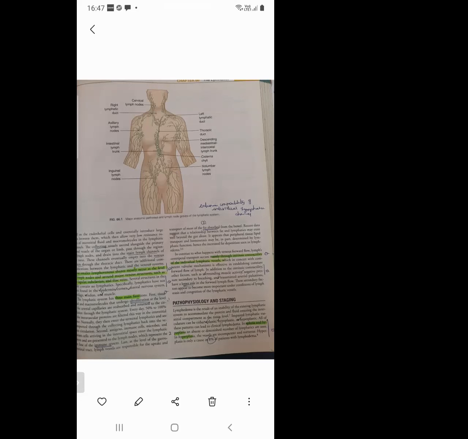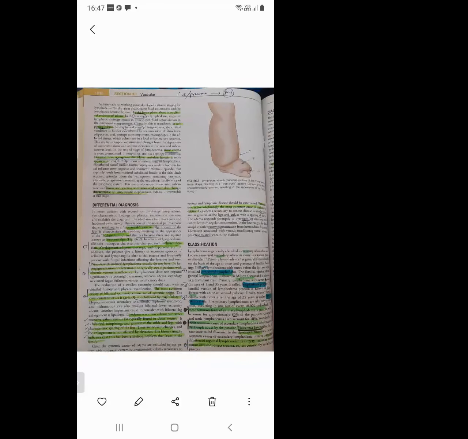So this next percentage is very important. Hyperplasia is only a cause in 8% of patients with lymphedema. So all the lines are important in this chapter. All the points are MCQ, line to line. Very small chapter.